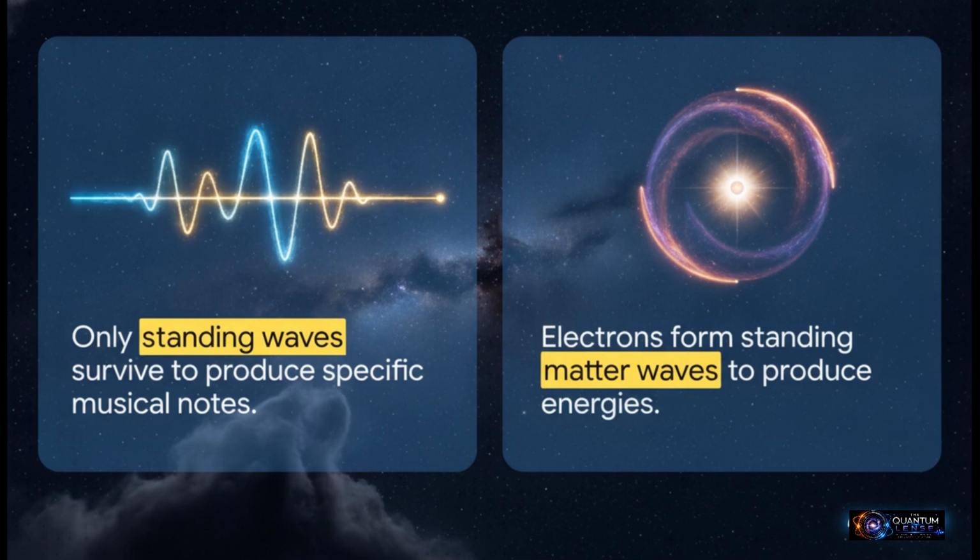Well, a quantum particle behaves exactly the same way. Electrons form these standing matter waves around a nucleus. Each allowed standing wave is an eigenfunction, and the specific energy it has, that's your eigenvalue. So atoms are essentially like tiny, perfectly tuned musical instruments, playing only the specific notes that nature allows.